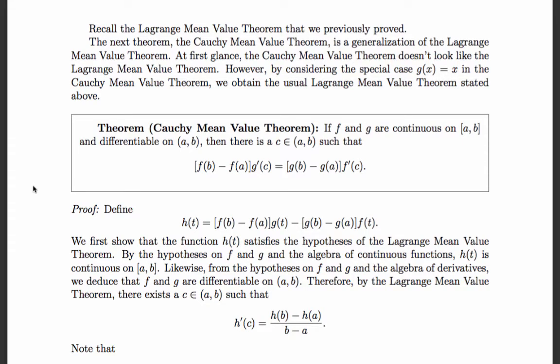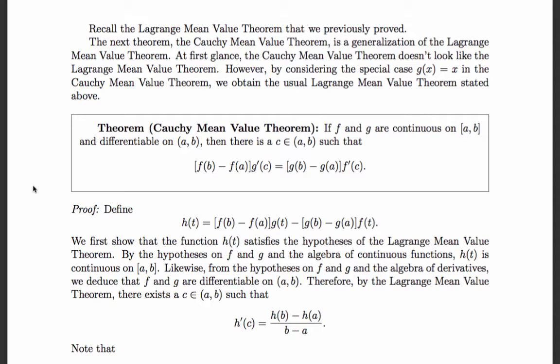Suppose f and g are continuous on the closed interval a to b and differentiable on the interior. Then there is a c in the interior for which the rise of f through a to b times the slope of g somewhere in the interior equals the rise of g on the interval a to b times the slope of f somewhere in the interior.